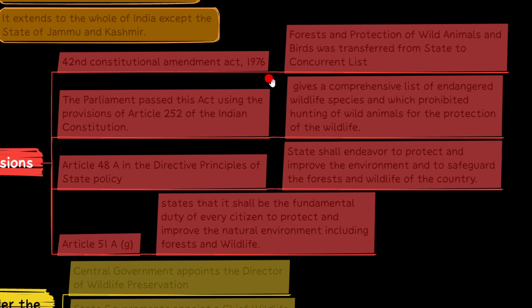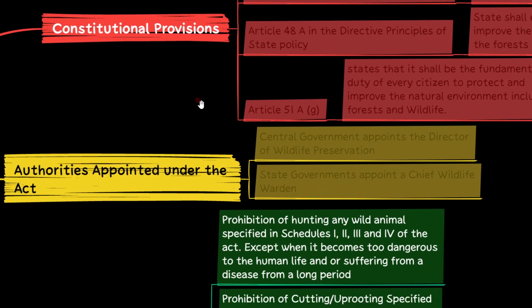When this act was passed, it gave a comprehensive list of the endangered wildlife species which are to be prohibited from hunting. And secondly, the 42nd Constitution Amendment Act says that forests and protection of wildlife animals were transferred from the state list to the concurrent list. Next is 48A, in which the state shall endeavor to protect the environment to safeguard forests and wildlife. And Article 51A talks about the citizen. It is the fundamental duty of the citizen to protect and improve the environment including the forest and the wildlife.